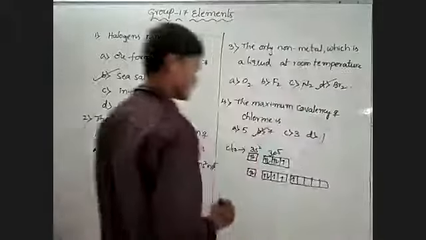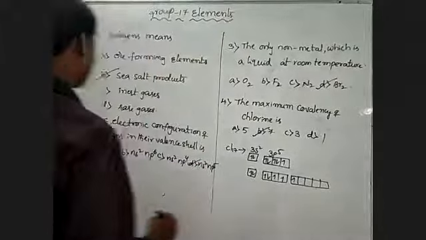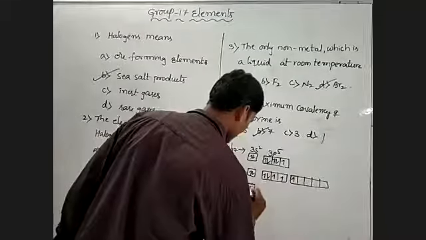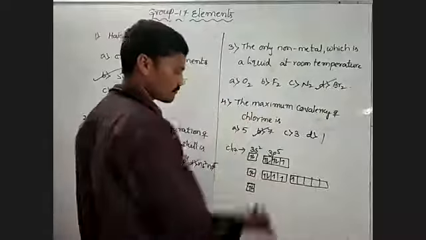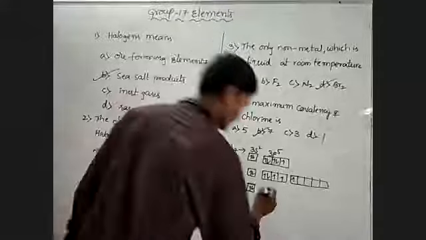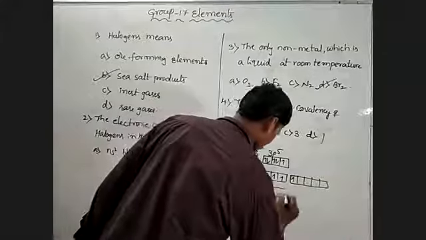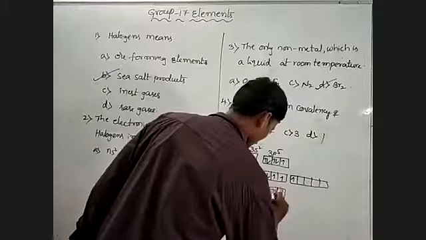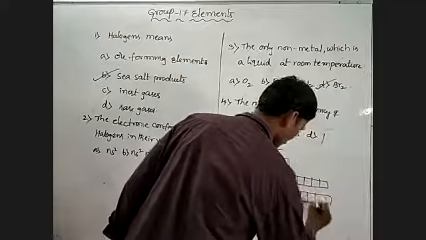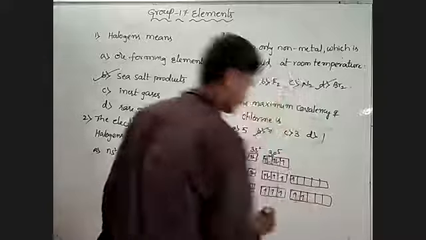This is the first excited state. Next, in the second excited state, the electron from the 3p orbital goes to the 3d orbital. Then it forms like this. This is the d orbital.